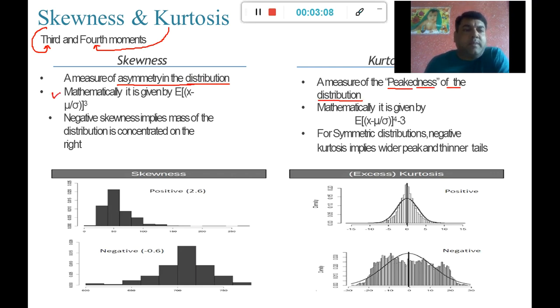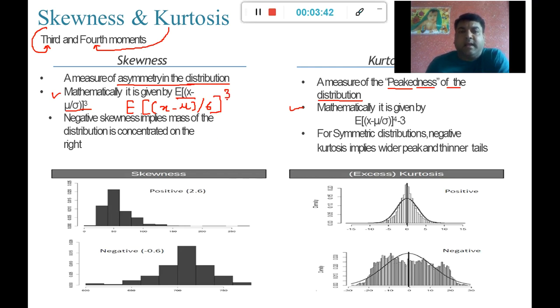Both can be measured mathematically, and these are the mathematical formulas to calculate both of them. To calculate the skewness, we take the expected value of the quantity (x minus mu) upon sigma, to the power 3.